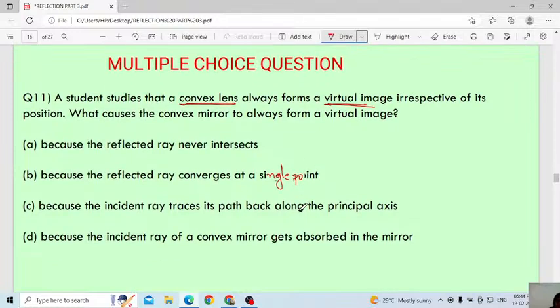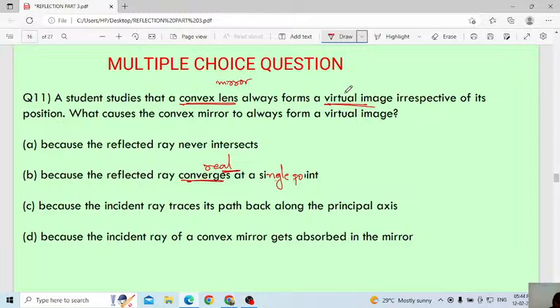Rashmi, what is meant by convergent? Convergent, you are getting a real image. How many times am I explaining? Then how are you telling option B is the correct answer? Again, understand the question. Here they are asking about the convex lens, convex mirror, both are the same. Which type of image? Virtual image.